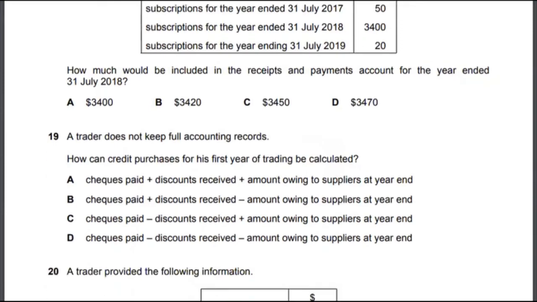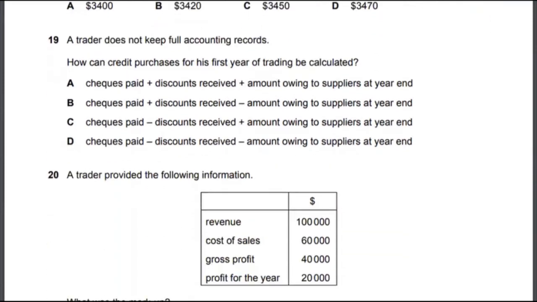Let's look at multiple choice 19. A trader does not keep full accounting records. How can credit purchases for his first year of trading be calculated? To calculate the credit purchases, the trader can take checks paid into the account, checks paid plus discount received, plus the amount owing to suppliers at the year end. So the correct answer to multiple choice 19 would be option A.